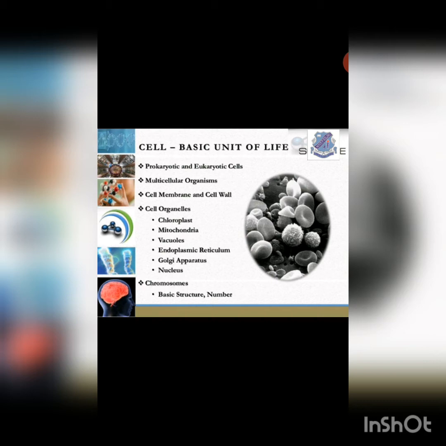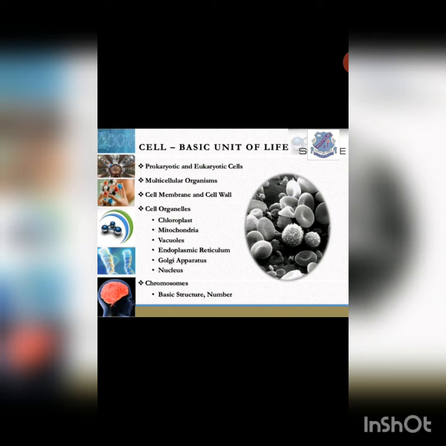So in this whole chapter, we are going to discuss how the cell was discovered, what the different types of cell are, what multicellular organisms and unicellular organisms are, as well as what the different parts of a cell are. These different parts include the cell membrane, cell wall, and various cell organelles.